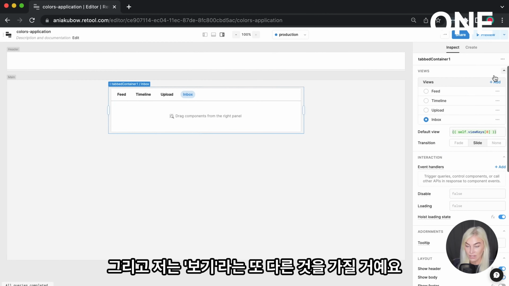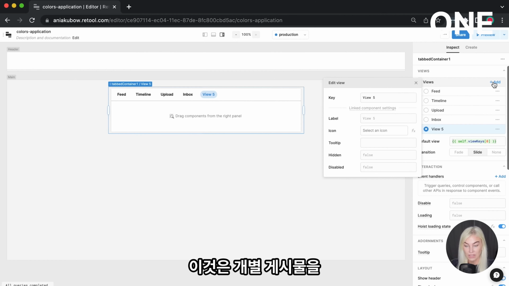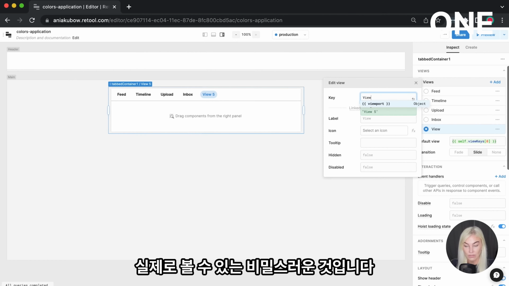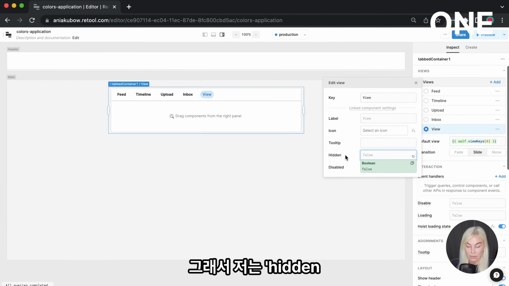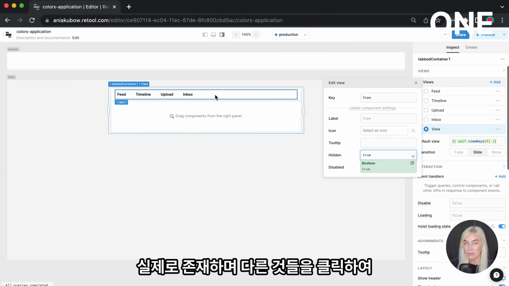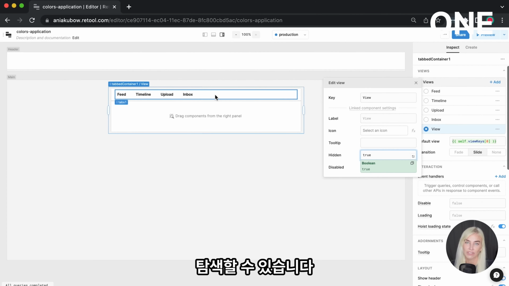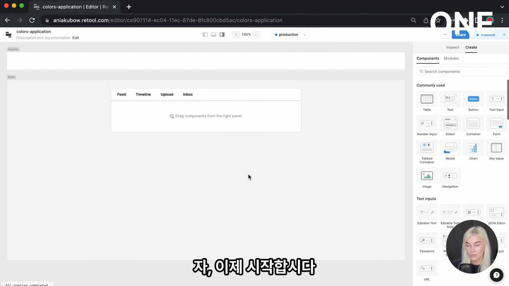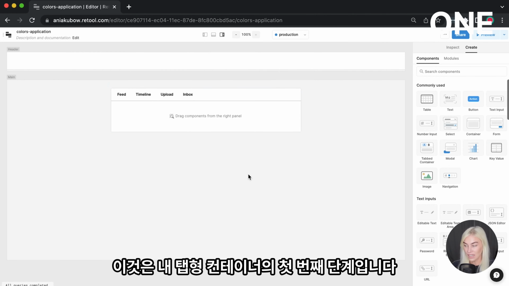I'm also going to have another one called view. This is going to be a secret one where we can actually view an individual post itself. So this one is going to be hidden. I'm going to write hidden true, and that will just mean that we can't see it here, although it does exist and we can navigate to it by clicking different things. So there we go. That is step 1 of my tabbed container.